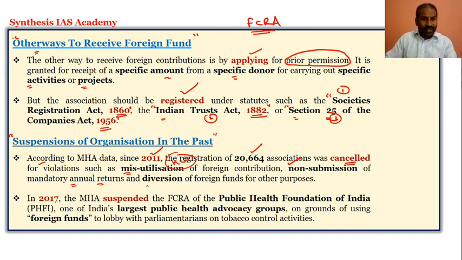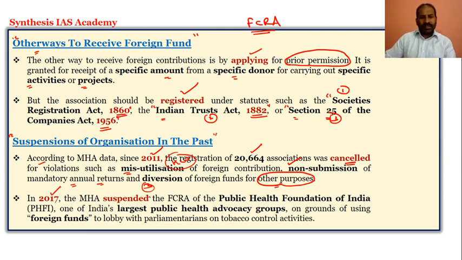And the third reason they were cancelled is diversion of foreign funds for other purposes. For the specific purpose, activity or project for which the money is getting into India, it should be used only for that purpose. If it is diverted for another purpose, then again the suspension or cancellation of registration of the organizations can be taken up by the MHA. That is the power of the FCRA Act 2010.